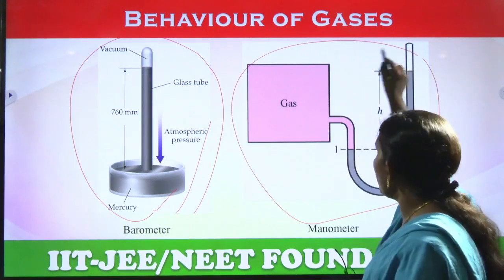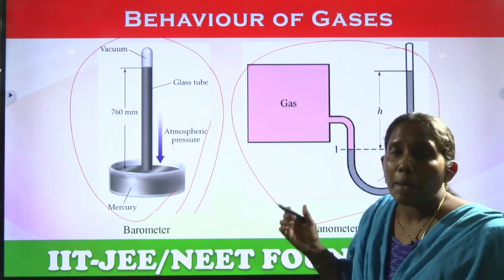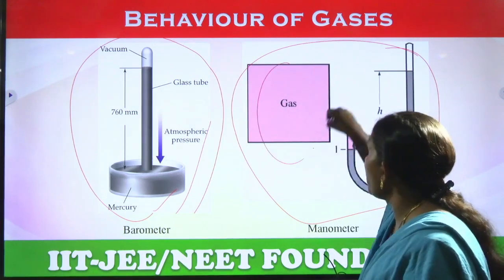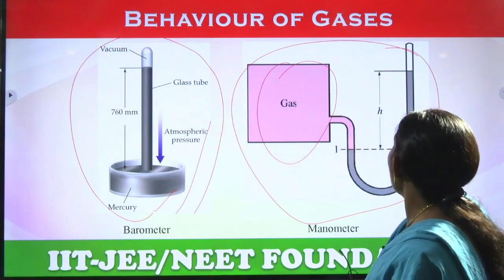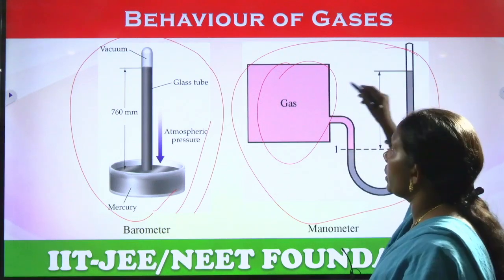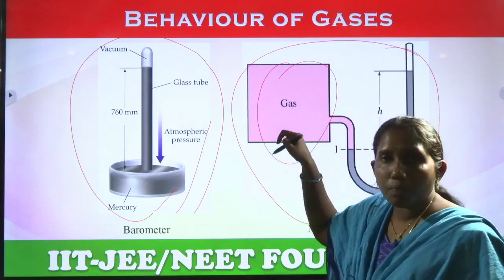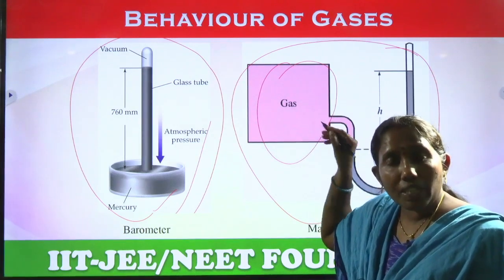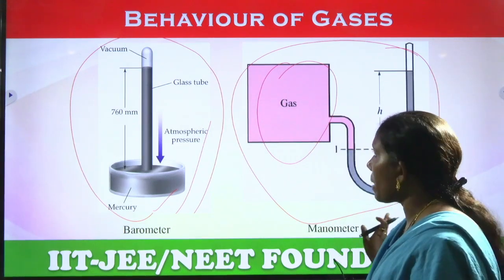This manometer we use for a particular gas, to measure the pressure of that particular gas. The gas will be taken here, and this is the mercury column, and the height of the mercury column gives the pressure of the gas. Inside the container, how much pressure the gas has is given by this manometer.